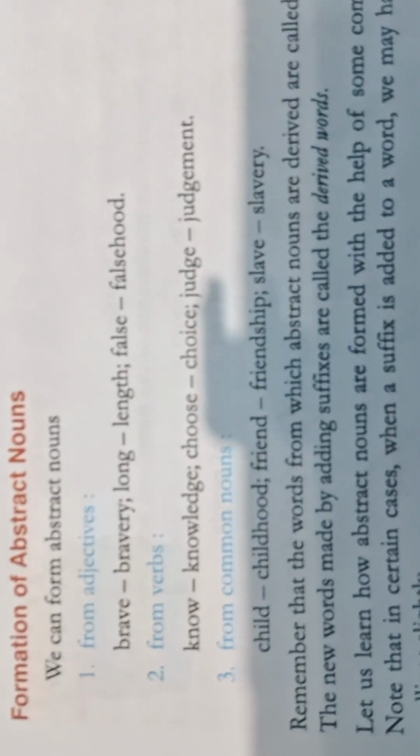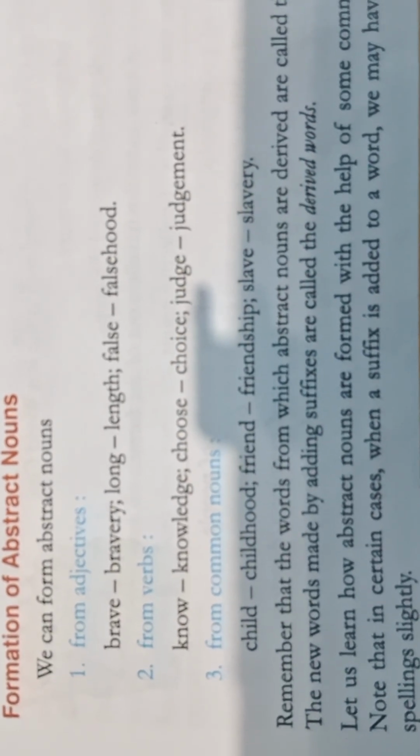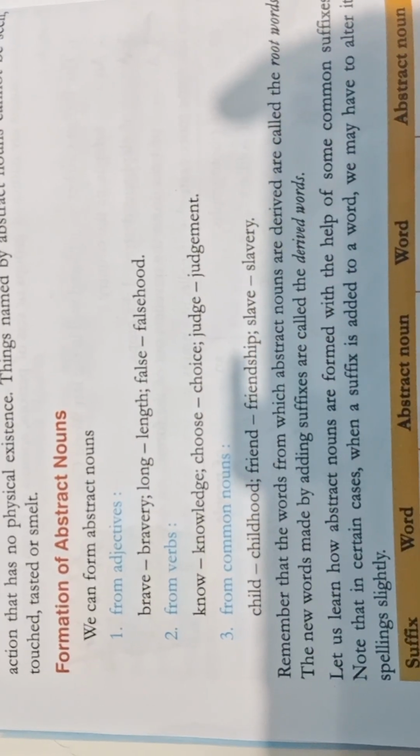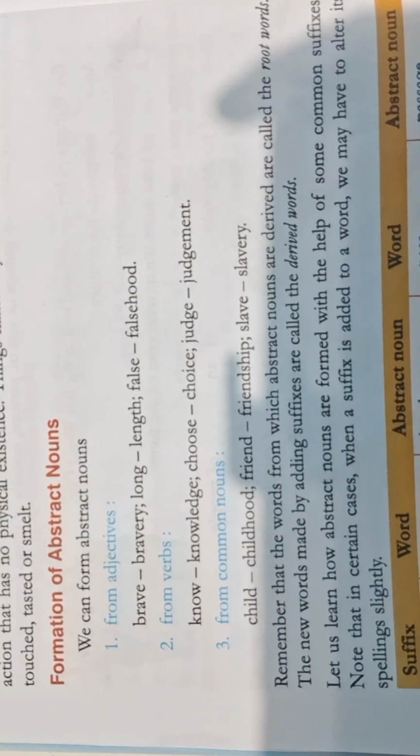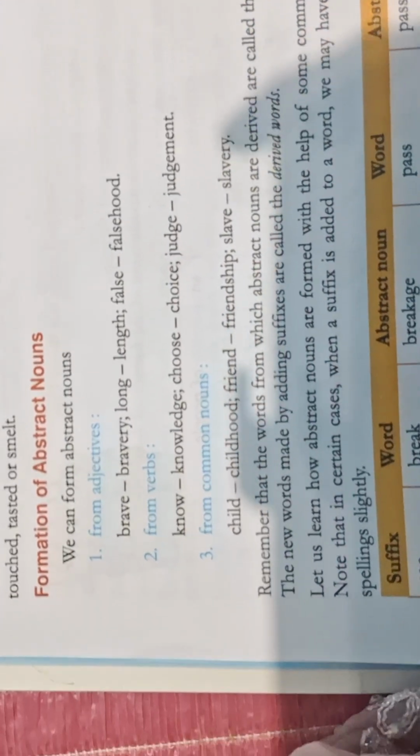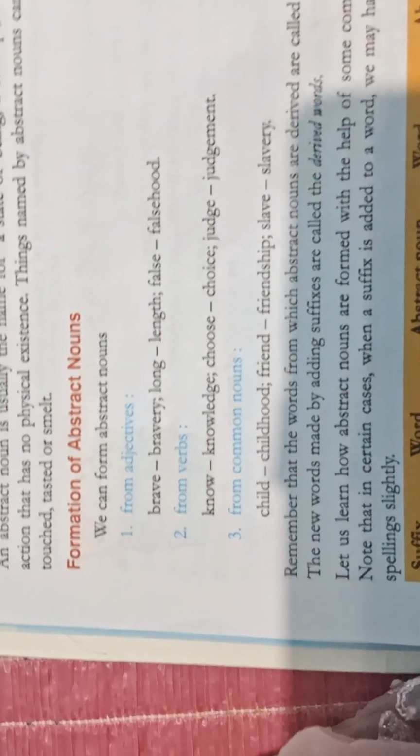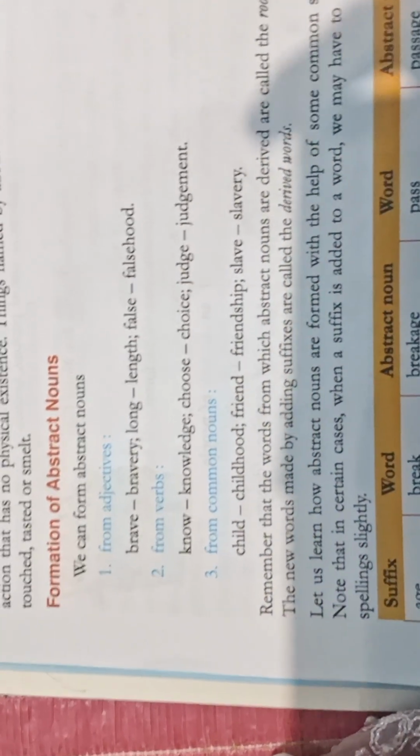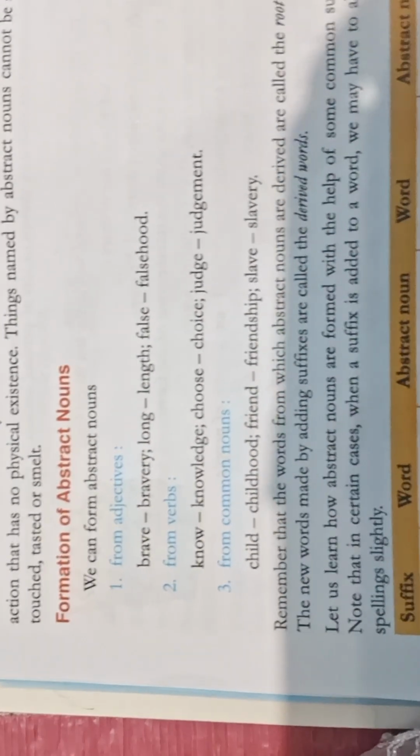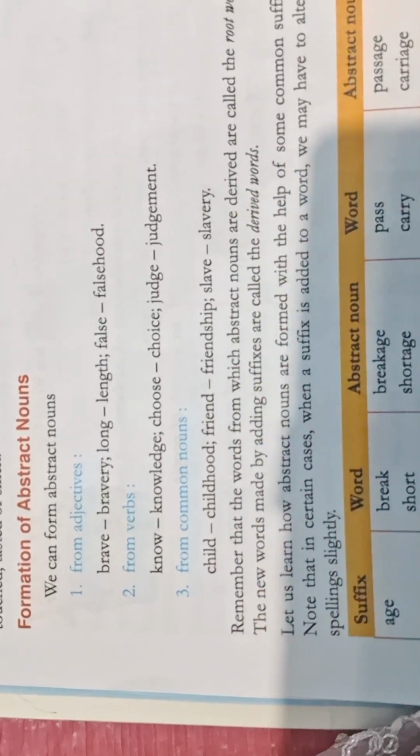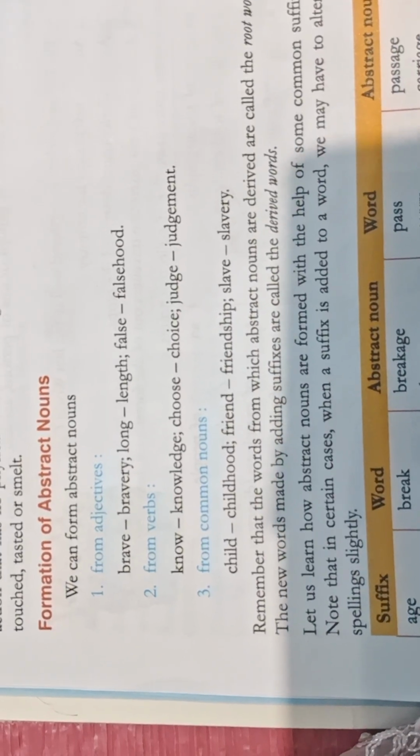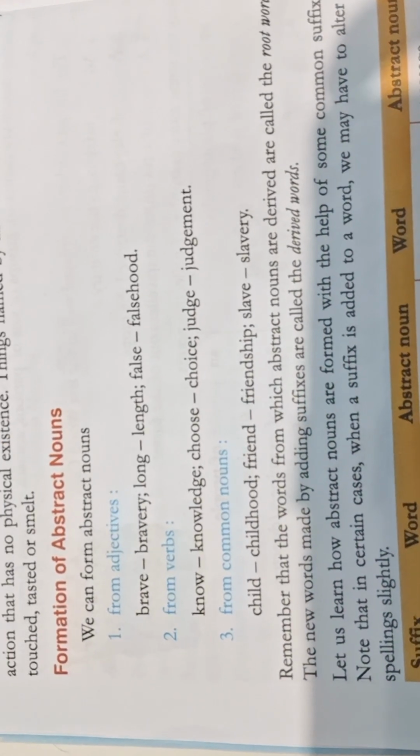Formation of abstract nouns. We can form abstract nouns, number 1, from adjectives. Example: brave, bravery; long, length; false, falsehood. Second, from verbs: know, knowledge; choose, choice; agree, agreement. And third, from common nouns: child, childhood; friend, friendship; slave, slavery.